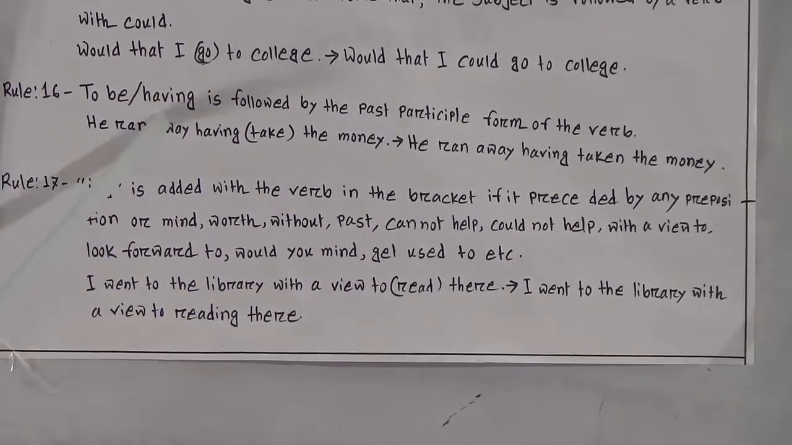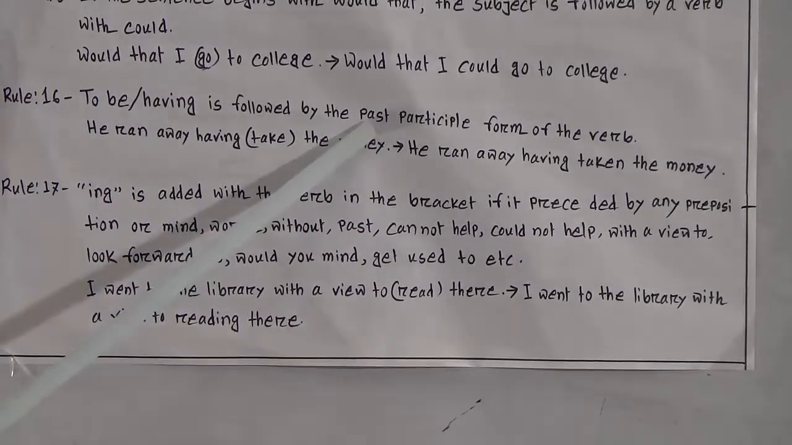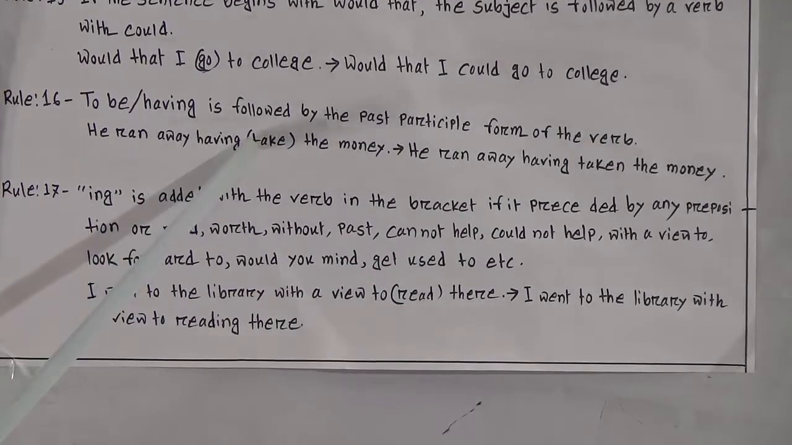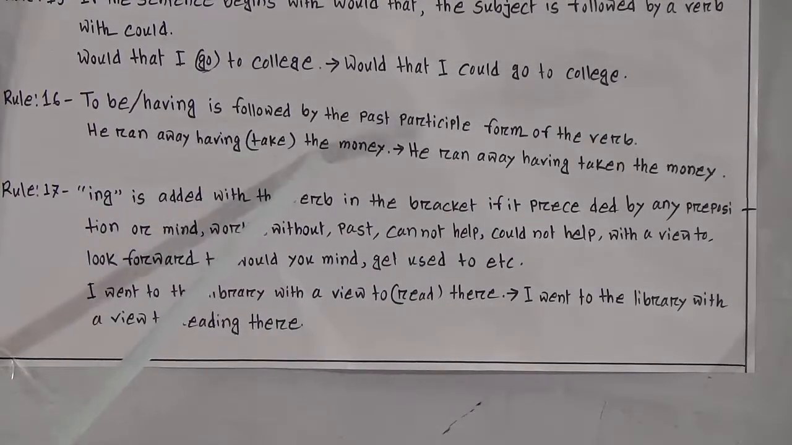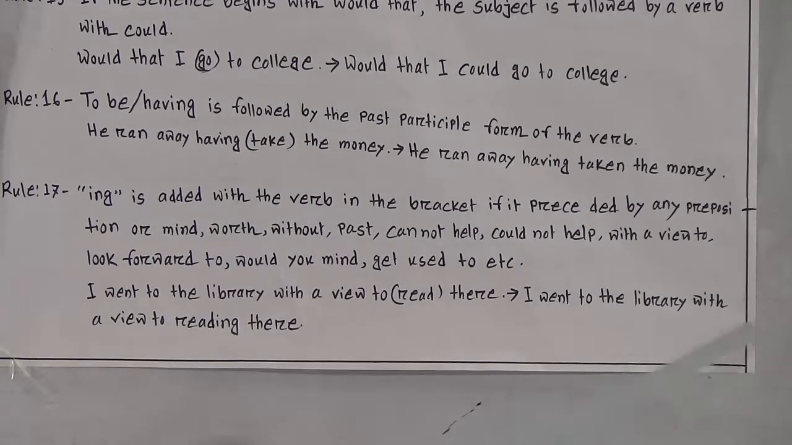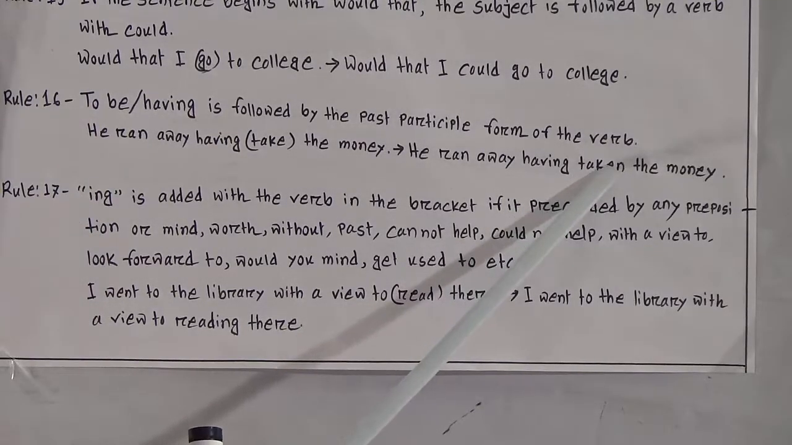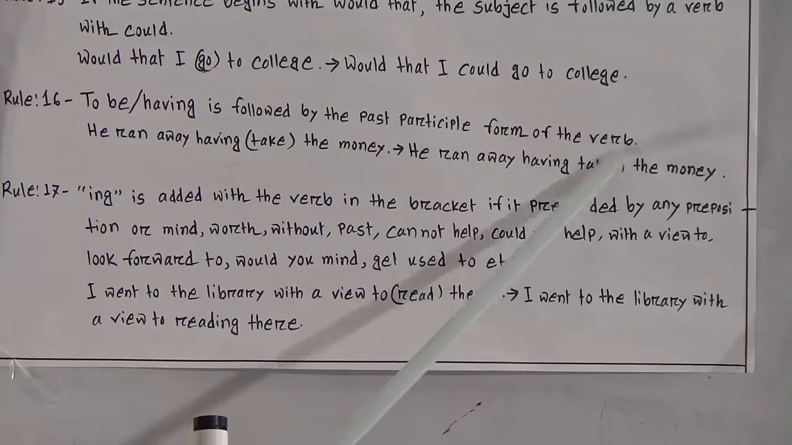Rule number 16. To be or having is followed by the past participle form of the verb. He ran away having, take is given in bracket, the money. Look at the correct sentence. He ran away having taken the money. That means after having or to be, it will be followed by the past participle. That means take, took, taken. Taken is given here.